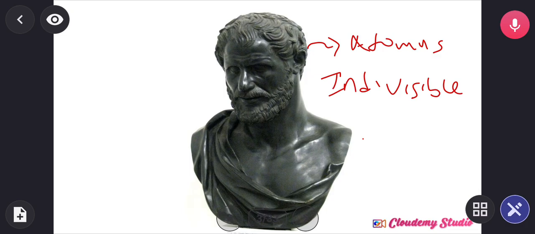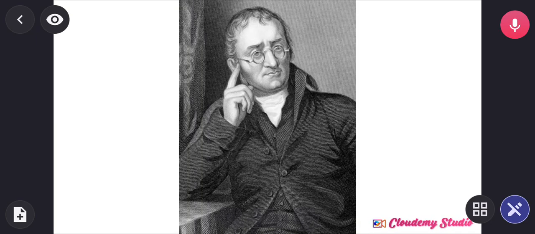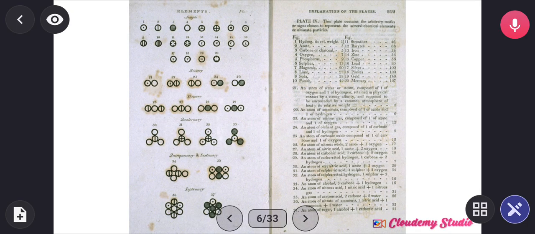After hundreds of years, there came an English philosopher or English chemist, John Dalton. John Dalton is believed to be the father of atomic theory itself, because he considered that all matter is composed of small particles called atoms, and he visualized the atom as a very hard, solid, individual particle that is incapable of subdivision, which means he says the atom cannot divide. He proposed his atomic theory in a paper in the year 1805.